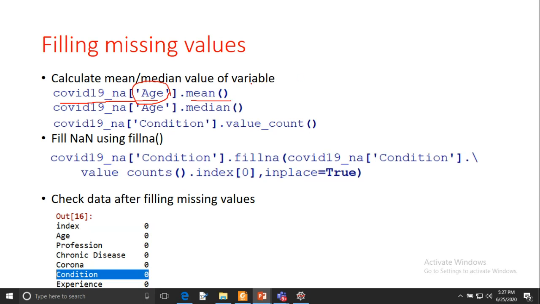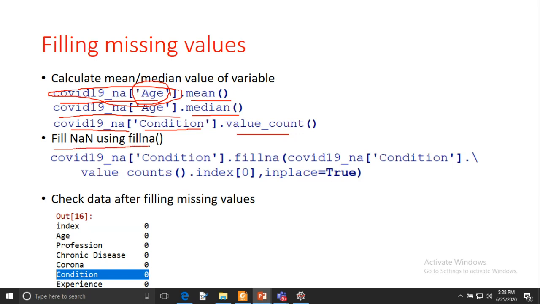And if you are writing this, this complete term is a series, which is a one-dimensional array, and you are calculating a mean. And then in the second case, I'm calculating a median. I'm keeping the median function here. In the third case, I am keeping the categorical column condition, and I am keeping COVID_19_NA dot value_counts. It means it will return the most frequent categorical value in that column.